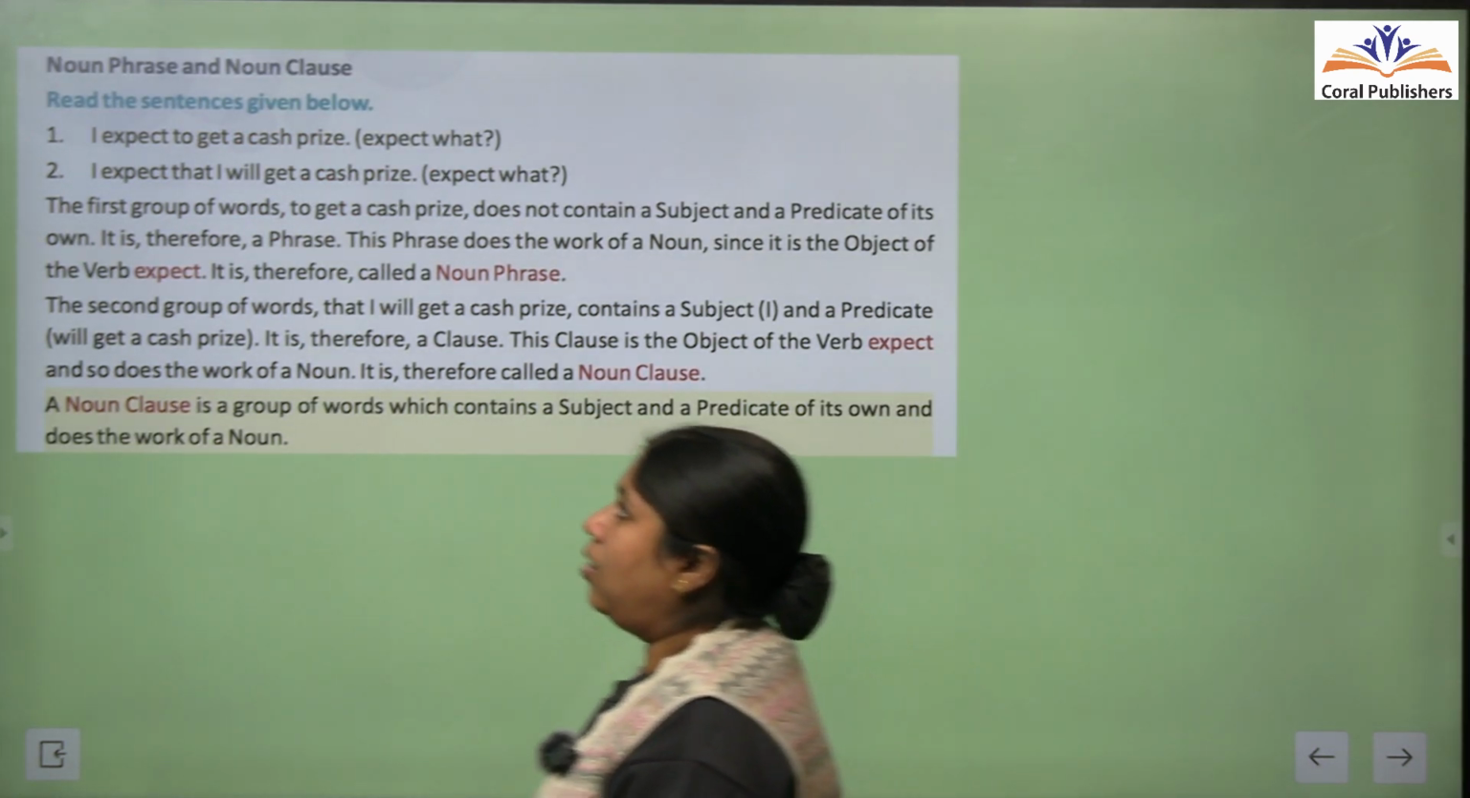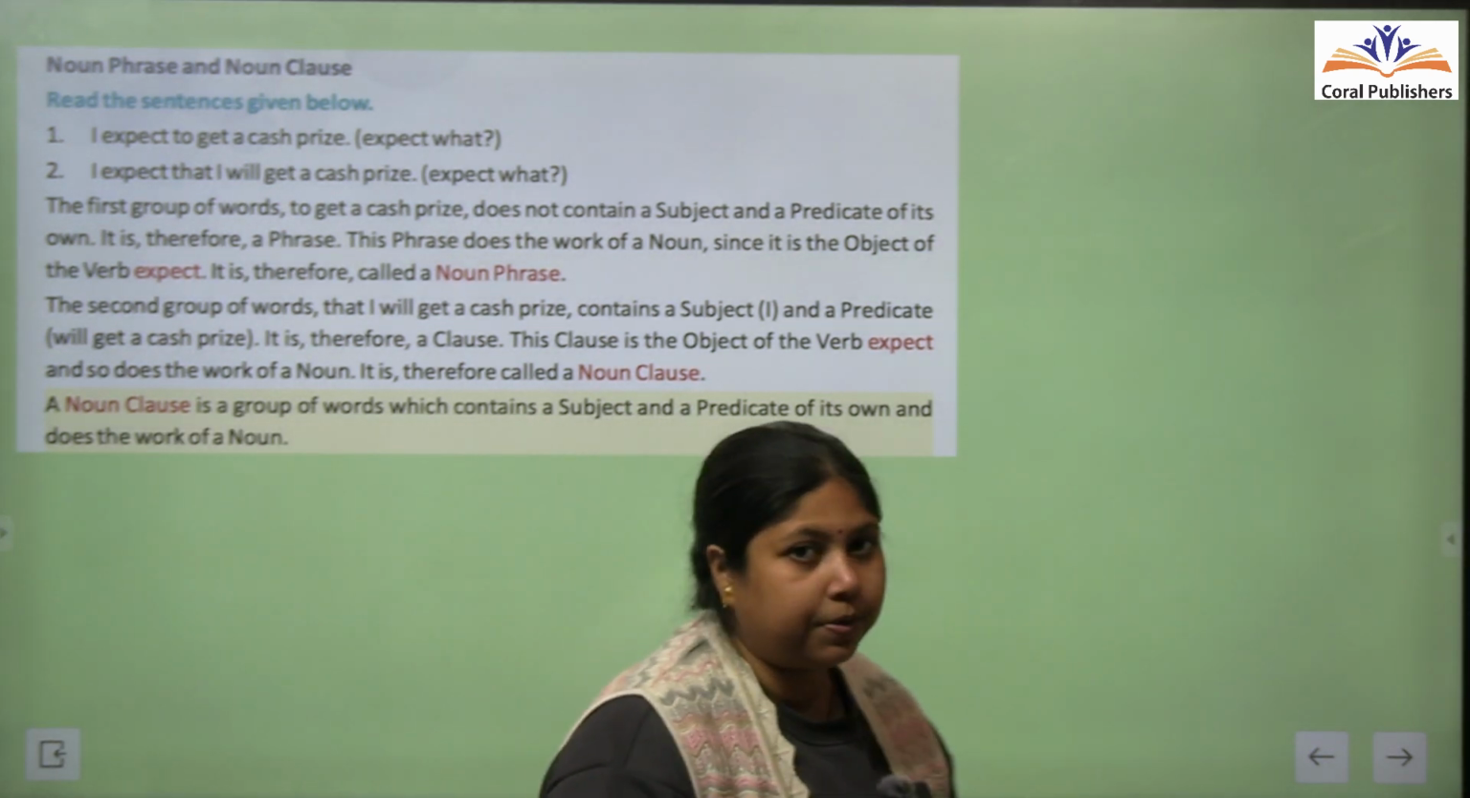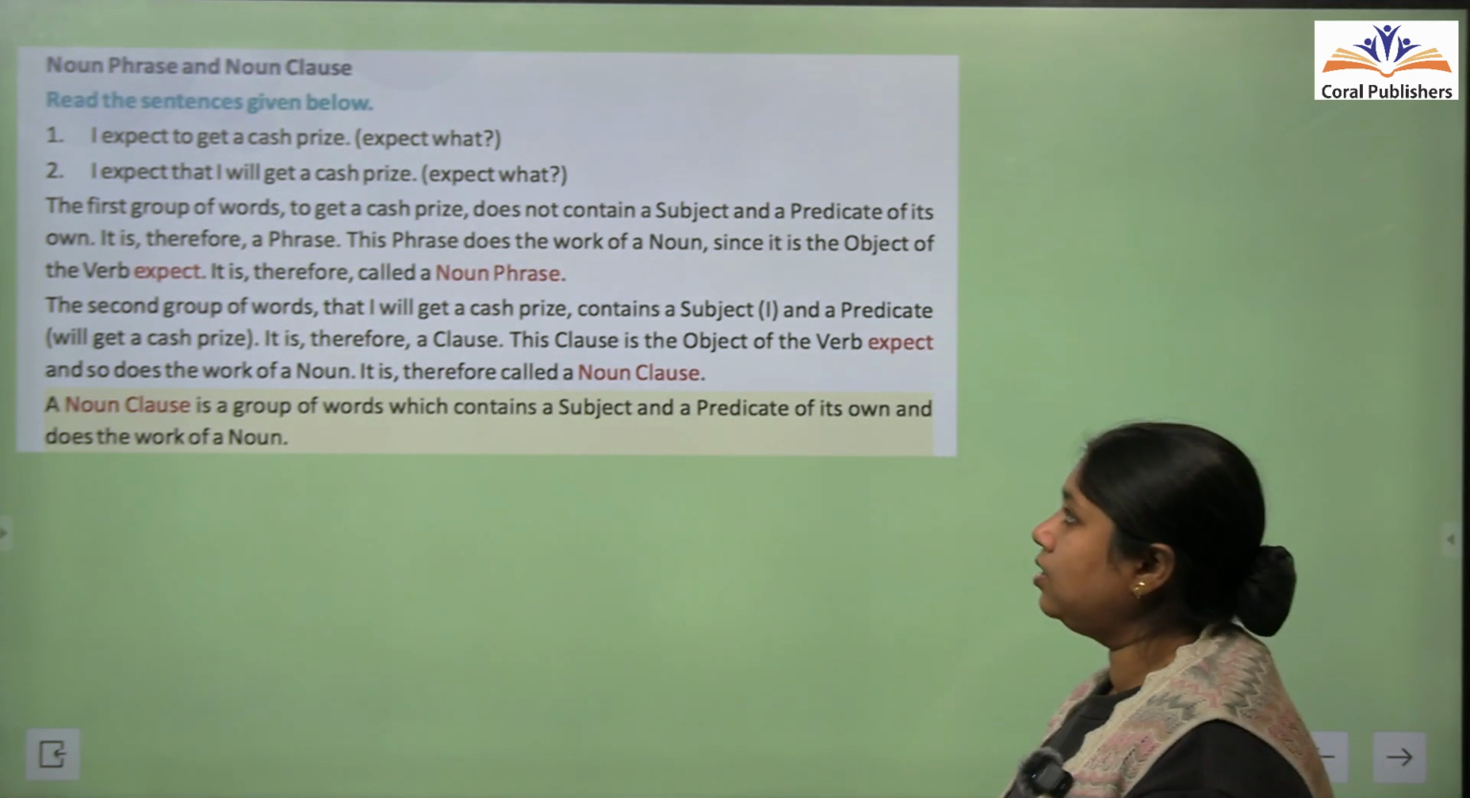Noun phrases and noun clauses. आज हम further phrase और clause में इनके kinds पढ़ेंगे. सबसे पहले आता है noun phrase और noun clause.